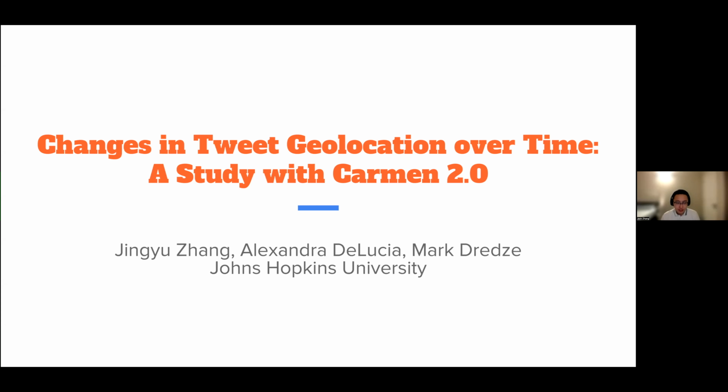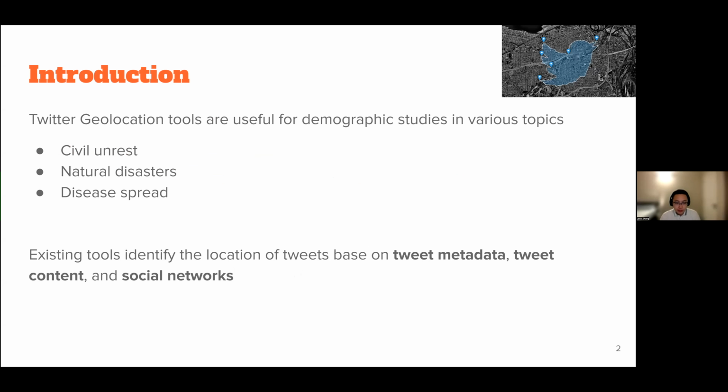Now our work is on changes in tweet geolocation over time, a study with Carmen 2.0. For the introduction, we know that Twitter geolocation tools are very useful for demographic studies in various topics, such as civil unrest, natural disasters, as well as studying disease spread.